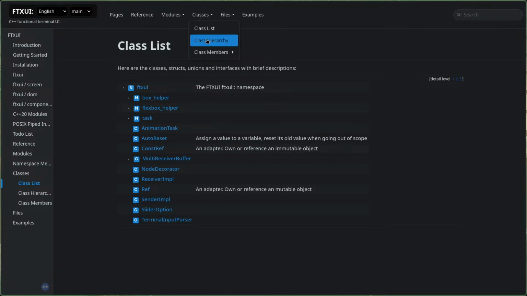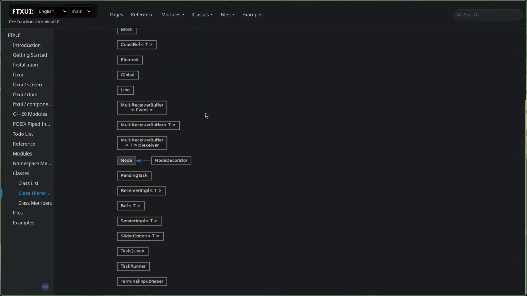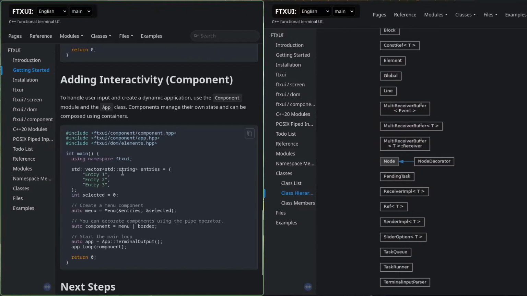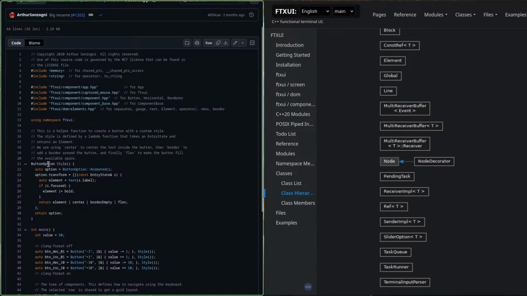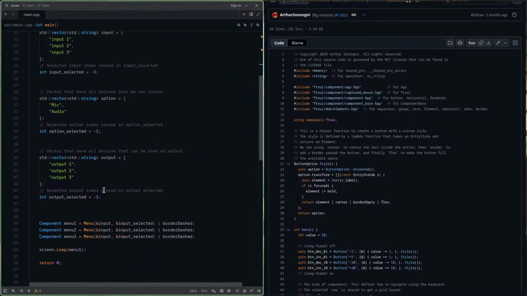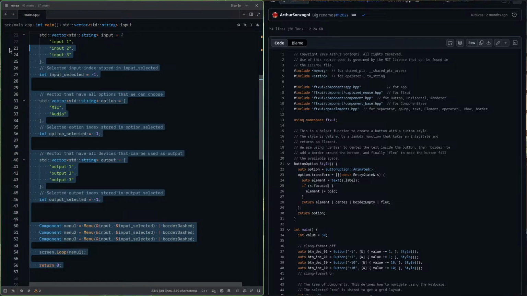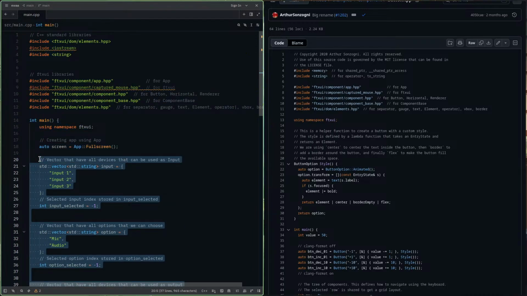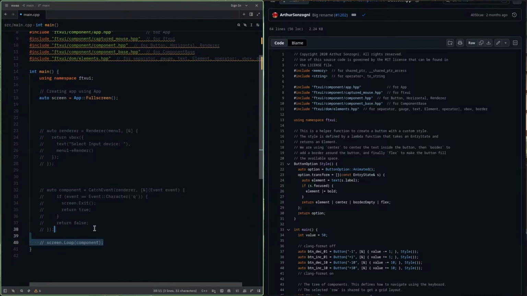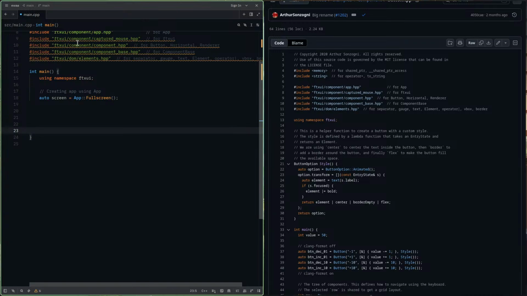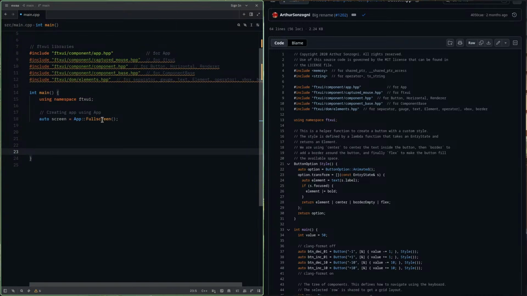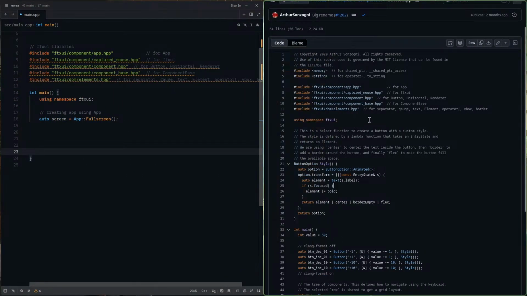Okay. Class hierarchy. I just want to see where that code is. What is this button option? I think this is a return type, sorry, a customized data type. But where can I find it? Okay, what if I just copy this code here and then remove all this code and remove this as well. Since you are just learning, now you see all the libraries that are unused, only this FTXUI is used. That's a good thing that this editor is showing me.